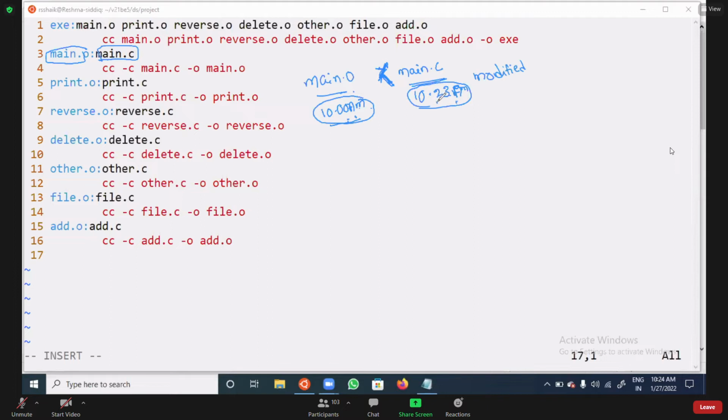That means if you observe, the condition is true. So what will happen? It is going to recompile this particular object file. It is going to recompile.